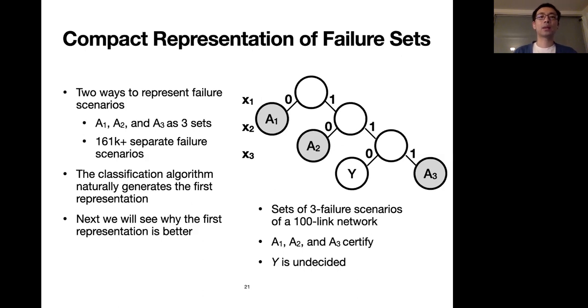We have 2 ways to represent these failure scenarios. The first one is to represent them in 3 sets, the union of A1, A2, and A3. The second way is to represent them with over 161K separate failure scenarios. We claim that the first one is better. To see why, we need to understand how it is used in formulation, and I will explain in the next few slides.